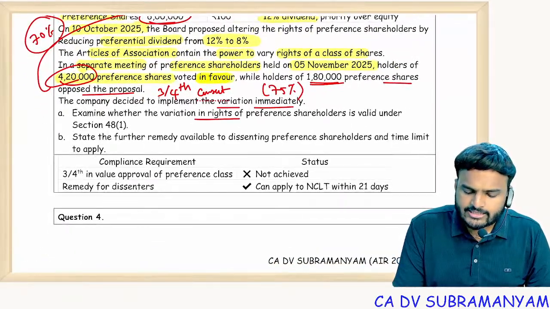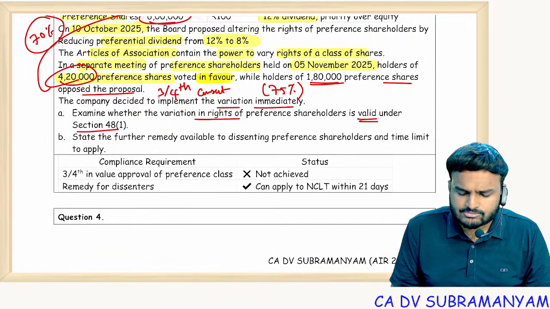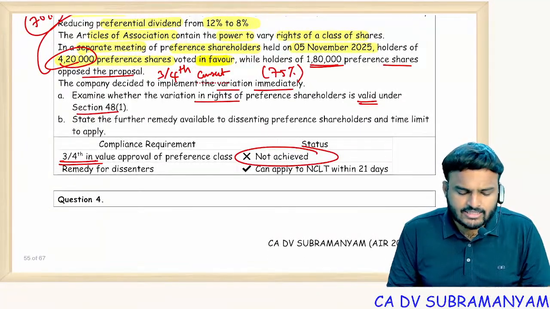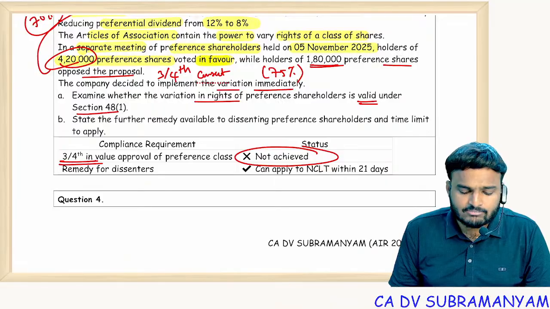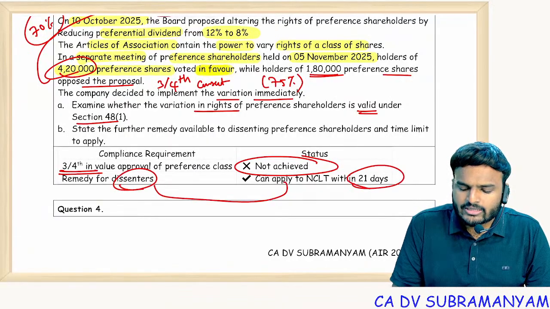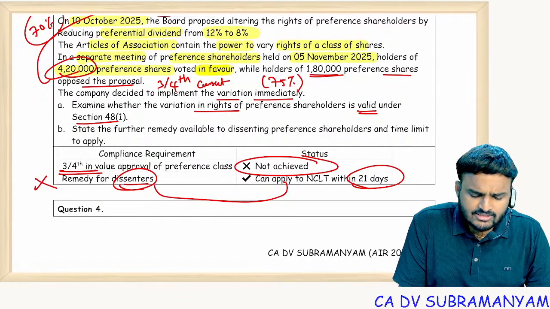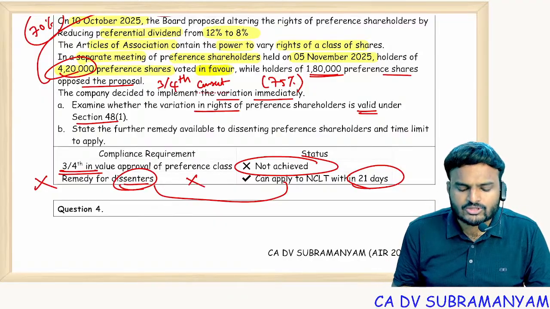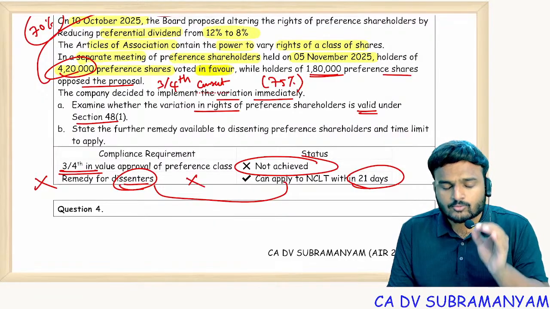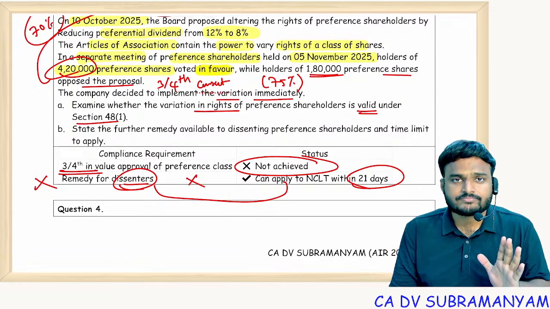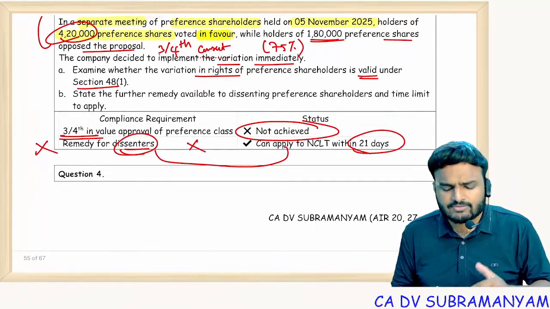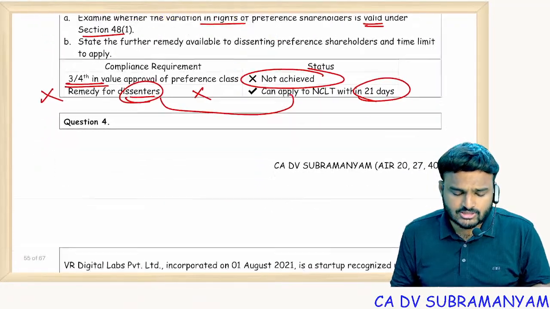Examine whether variation in rights of the preference shareholders is valid under section 48 subsection 1. No, not valid, because the requisite majority is not achieved. State the further remedy available to the dissenting preference shareholders and the time limit to apply. For dissenters, they can go to NCLT within 21 days of variation, but here this remedy is not required. Why? Because variation is not effective. For variation, holders of 3/4 of the class capital must consent, but here we got only 70% consent. But dissenters, if they want, can go to NCLT within 21 days of variation. Clear?